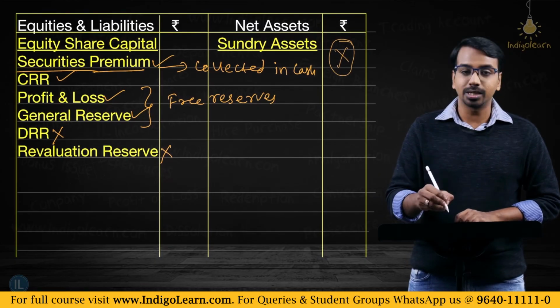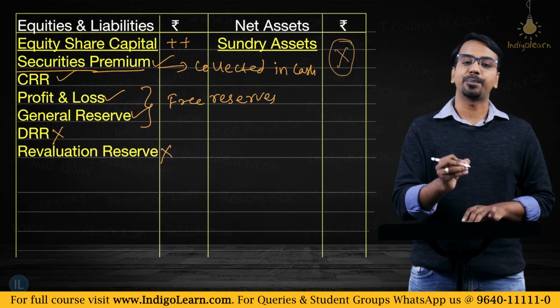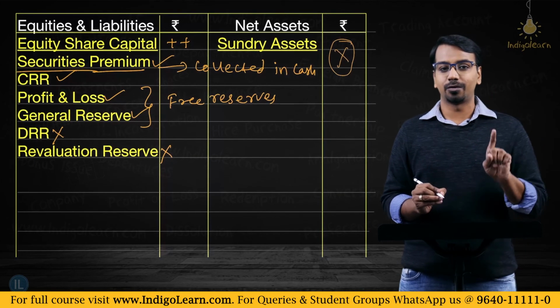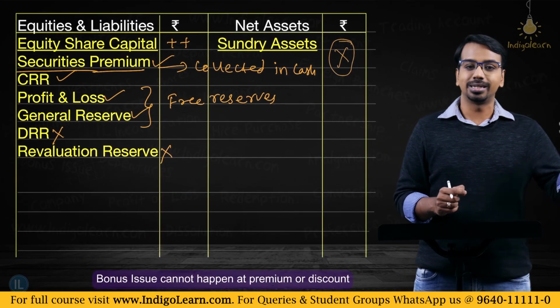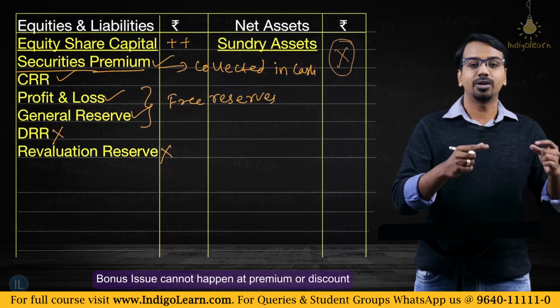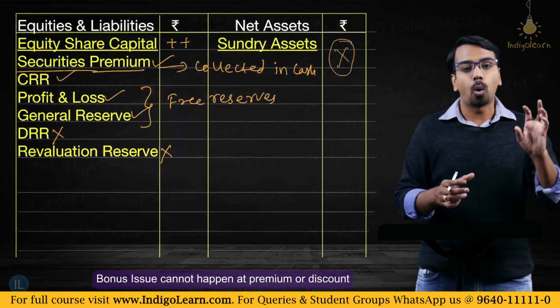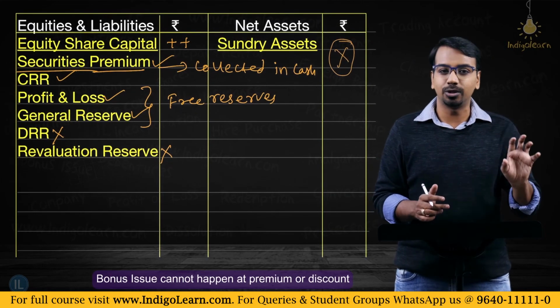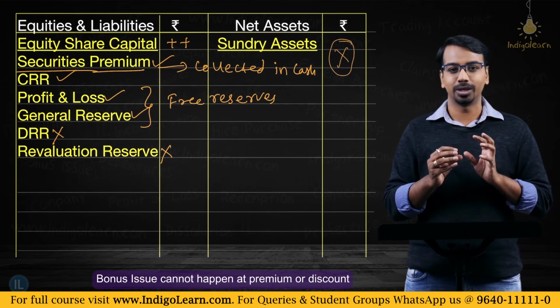Now, when I use these other balances, I am adding the balance to the equity share capital account. Please remember friends, bonus issue does not happen at a premium or at a discount. Anyways, discount on issue of shares is not at all allowed. When you are doing bonus issue of shares, it is not that you are issuing something at premium. Whatever is being credited to the equity share capital account will be at the face value, right?